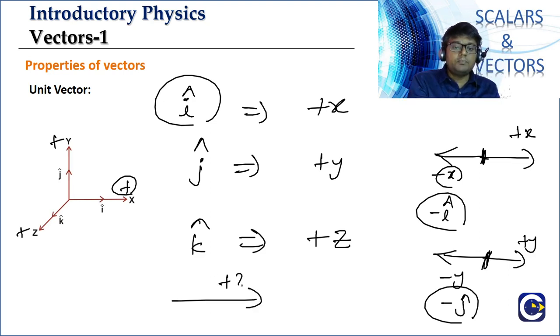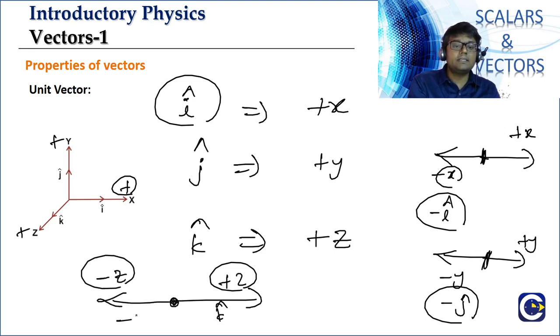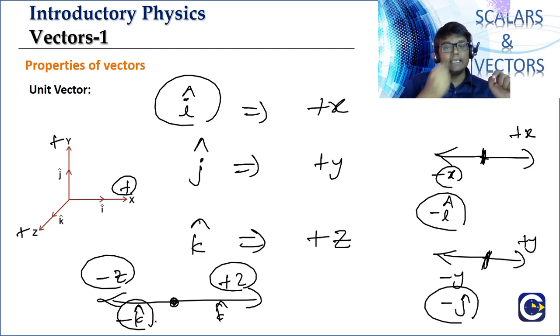The unit vector along the positive z-axis is k cap. Along the negative z-axis, it is going to be minus k cap. So unit vectors along the positive x-axis, positive y-axis and positive z-axis are i cap, j cap and k cap. What about along the negative x-axis, negative y-axis and negative z-axis? It will be minus i cap, minus j cap and minus k cap.